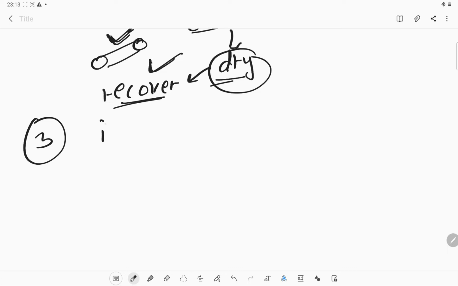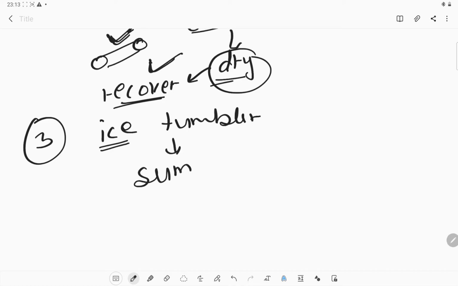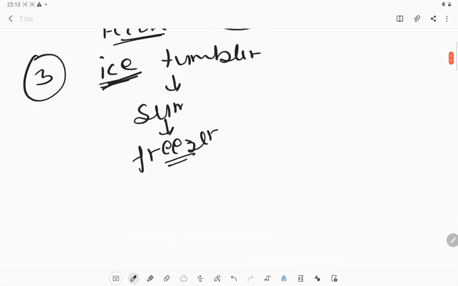What else? Like ice, if we take some ice cubes in a tumbler and put this tumbler in the sun, because of the heat the ice will melt and become water. Now we keep that tumbler in the refrigerator or any freezer.